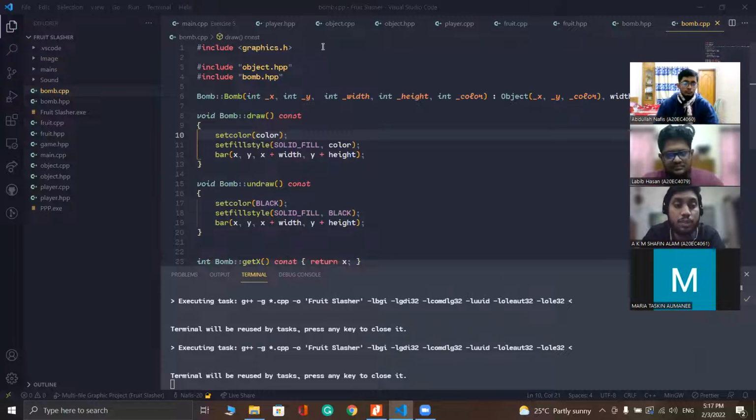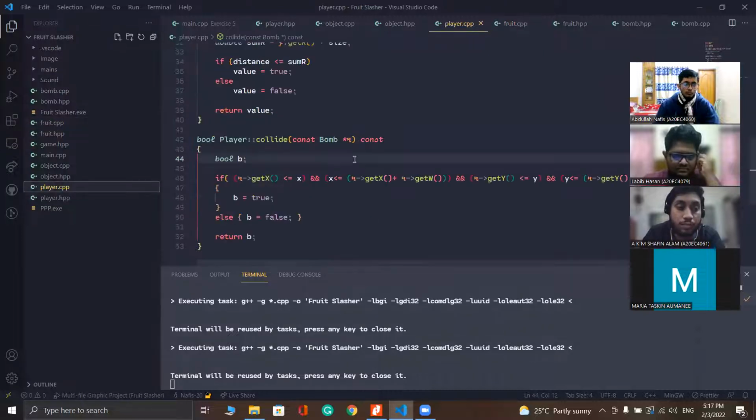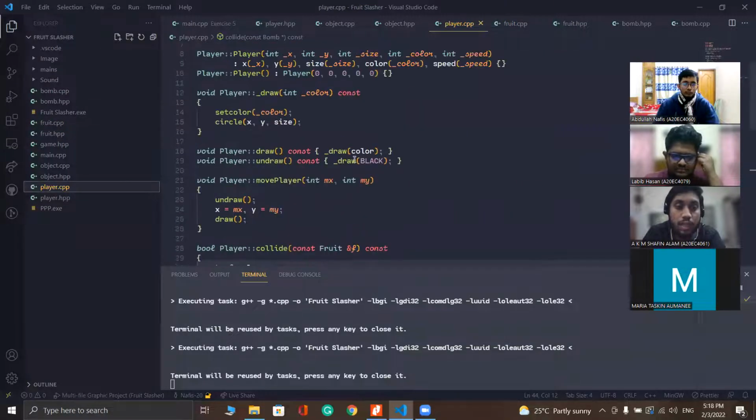Nafis, can you go to the fruit CPP, please? So in fruit CPP, we also have the same function names, draw and undraw. In the fruit CPP draw function, we have set color, set fill style, and fill ellipse, which means we have created the fruit here. Now can you go to the player CPP? Yes, in the player CPP, we also have the draw and undraw functions, which create the player.